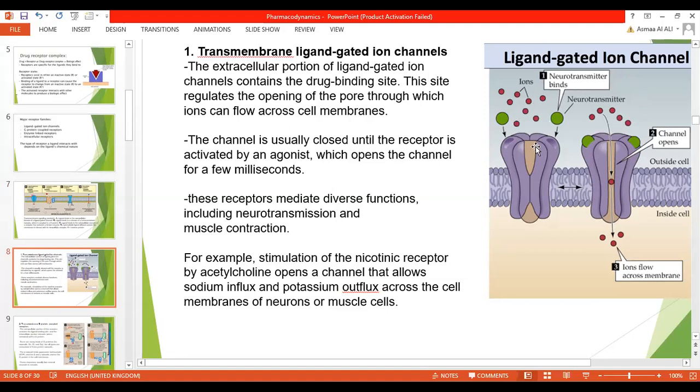These are the ions to occupy. When these channels are open, the ions flow inside the cells across the membrane. For example, when a neurotransmitter binds, there is a special site to occupy on the extracellular portion of the ligand-gated ion channel.